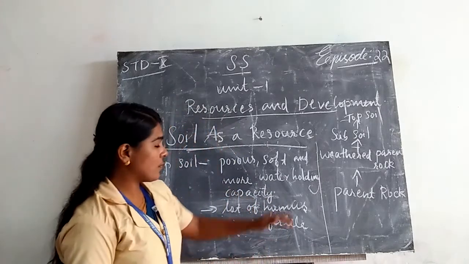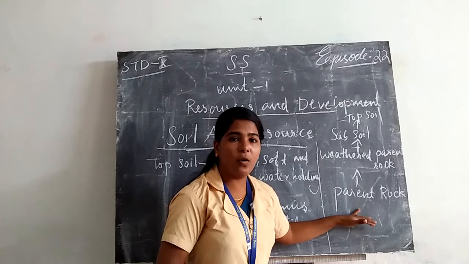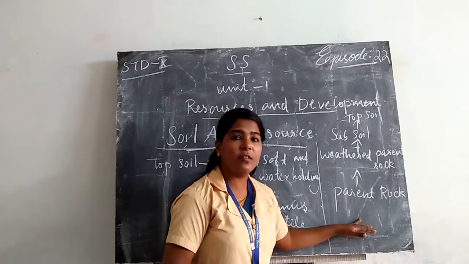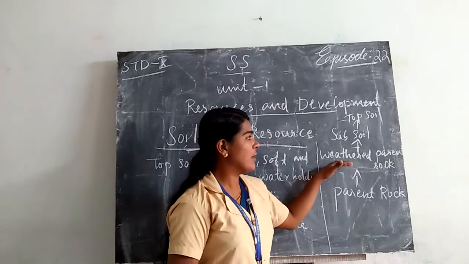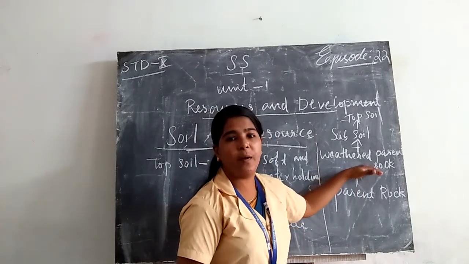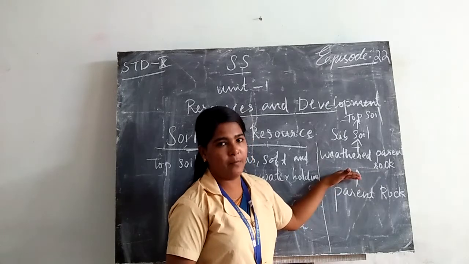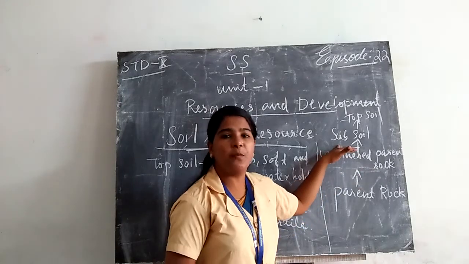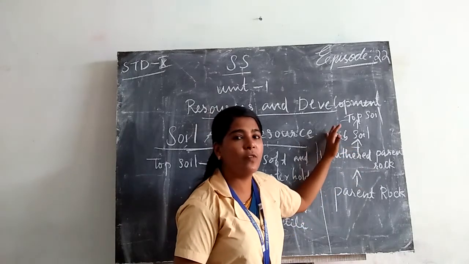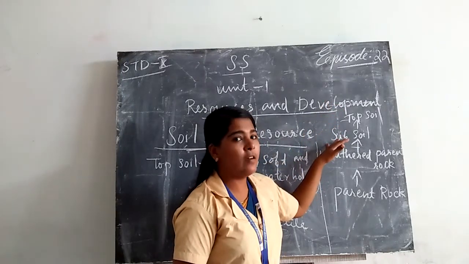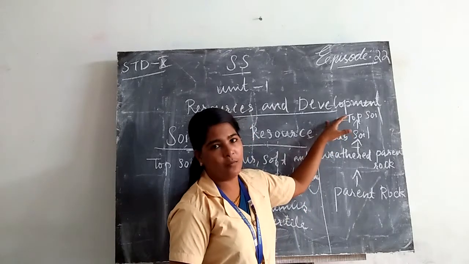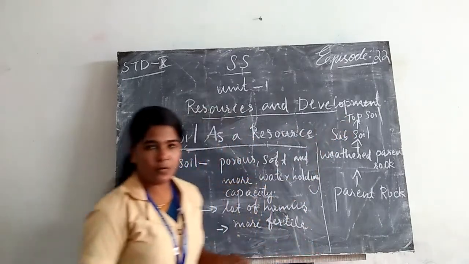We use topsoil as our resource. So, here we can see the parent rock at the lowest part. From the parent rock, we can see the weathered parent rock above it. Then subsoil, where the process of weathering happens. Then as a result of weathering, topsoil is formed.